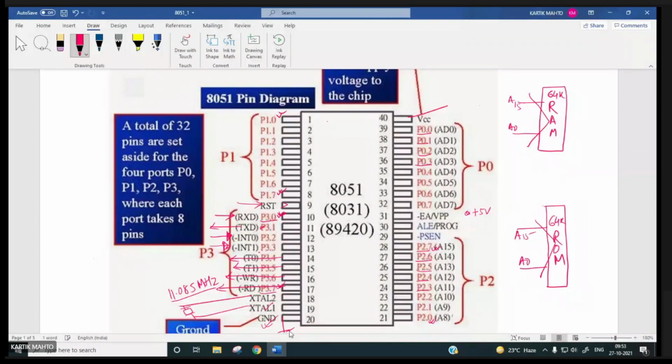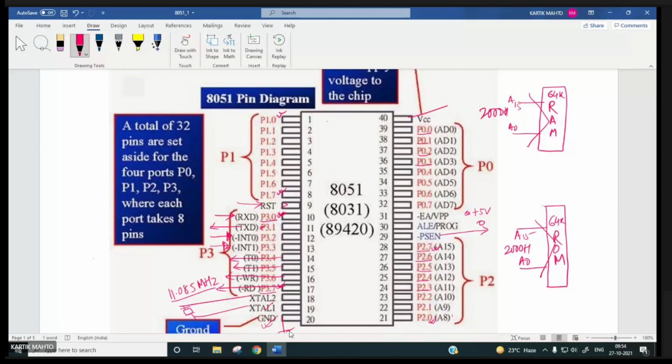Now, this PSEN bar, if this is 0, suppose the address put out is 2000H, it will go to both the RAM and ROM chip.